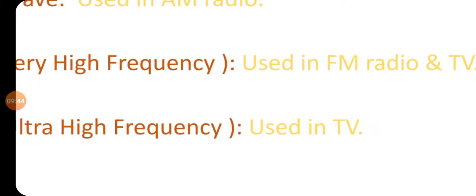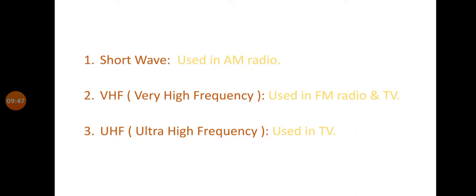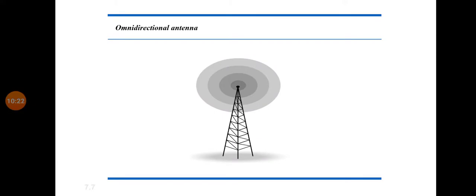Clear? So once again I repeat the examples of radio waves. Radio waves are used in radios, clear, and what? TVs. Understood? So why in radio and TV? Because there we need multicast communication, right? So radio waves provide multicast communication. Because of that characteristic of radio waves, at the same time many people can listen to the same FM channel and many people can watch the same TV channel that is broadcasted from a single transmitter. Understood?